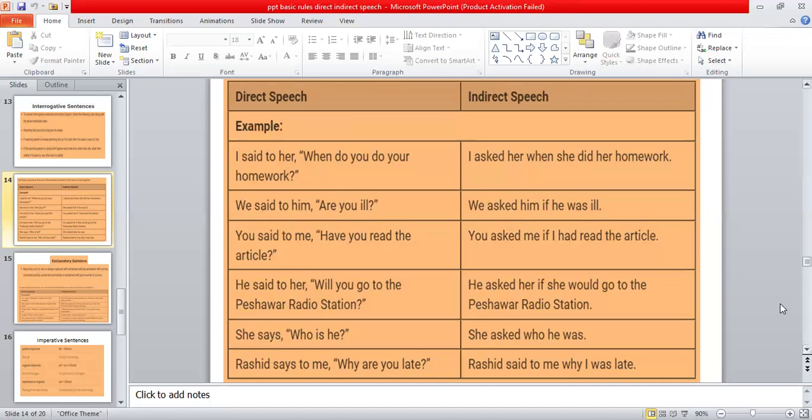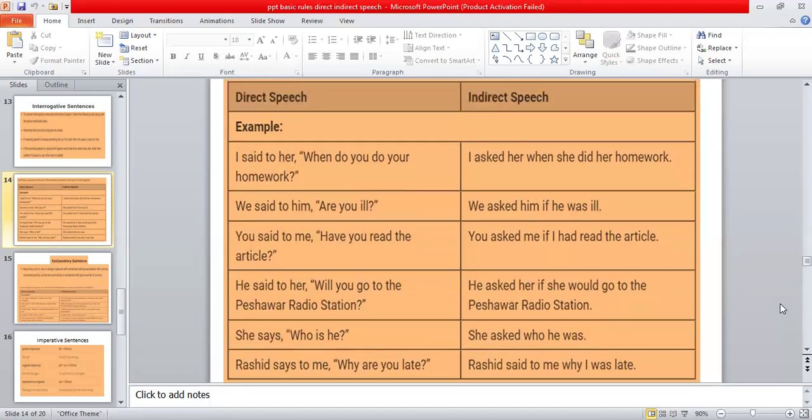So I hope students that today's lecture would be very, very useful for you people. If you follow all the rules, you can have more sentences for your practice. Keep on practicing them by following all the rules which we have discussed today so that you may not make any mistake over there in your exam.